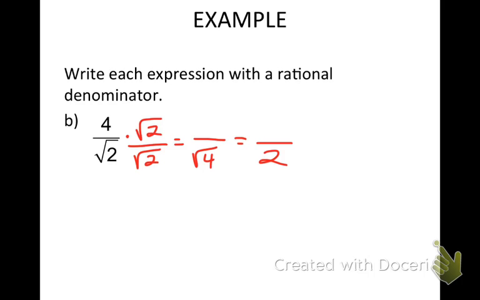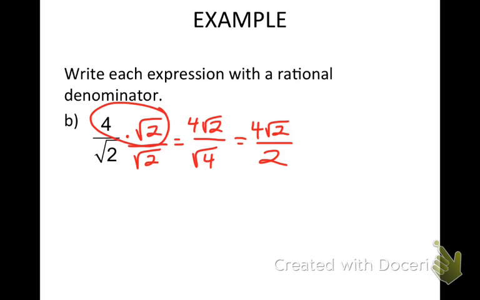What am I going to get in my numerator? Square root of 2. Well, times 4, so it would just be 4 square root 2, not 8. That's 4 times 2, not 4 times the square root of 2. The square root of 2 is some funky decimal, larger than 1 but less than 2.